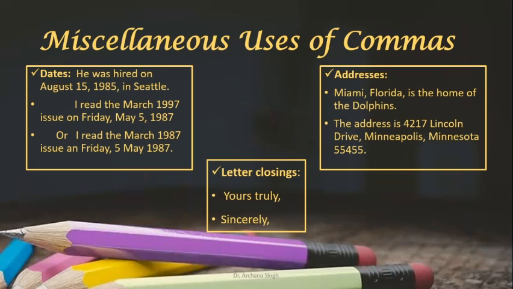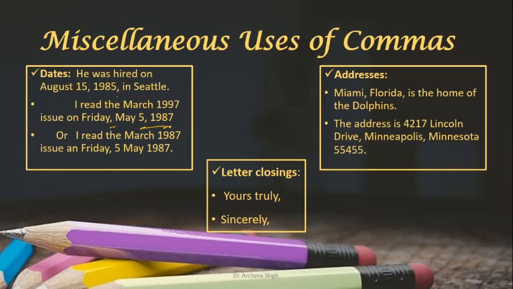Now there are certain miscellaneous uses also. When we talk about dates, we use commas in the middle, like "He was hired on August 15, 1985, in Seattle." "I read the March 1997 issue on Friday, May 5, 1987."